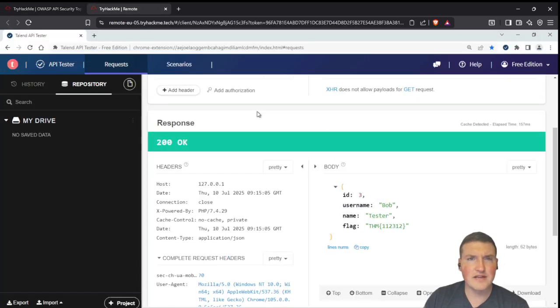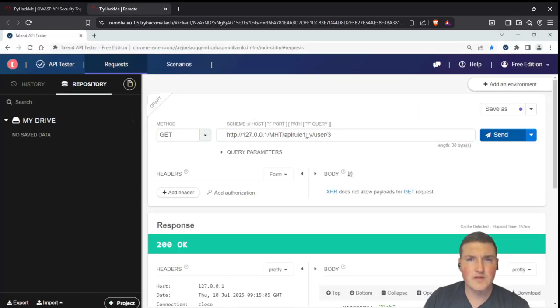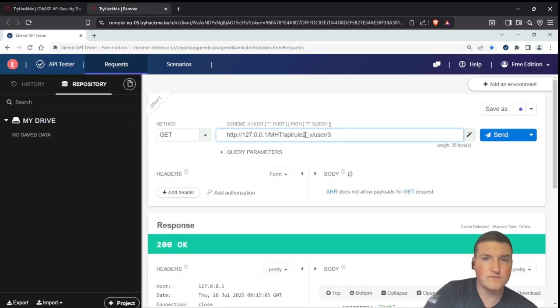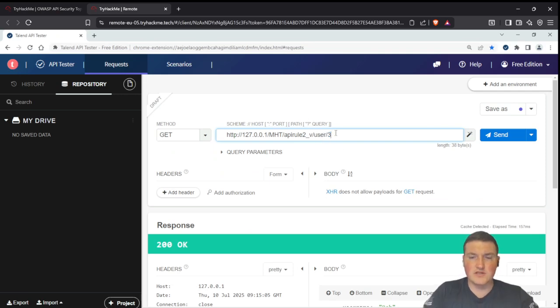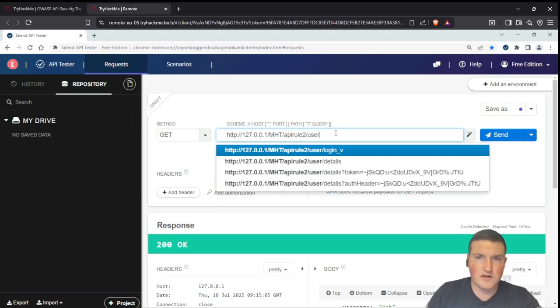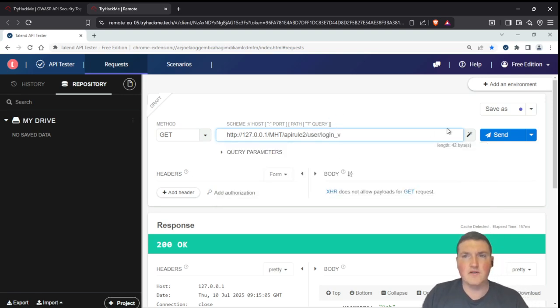Let's go ahead and do that. API rule 2. And then I didn't see what else. User login v. Okay, so API rule 2, user login v. There we go. Okay.